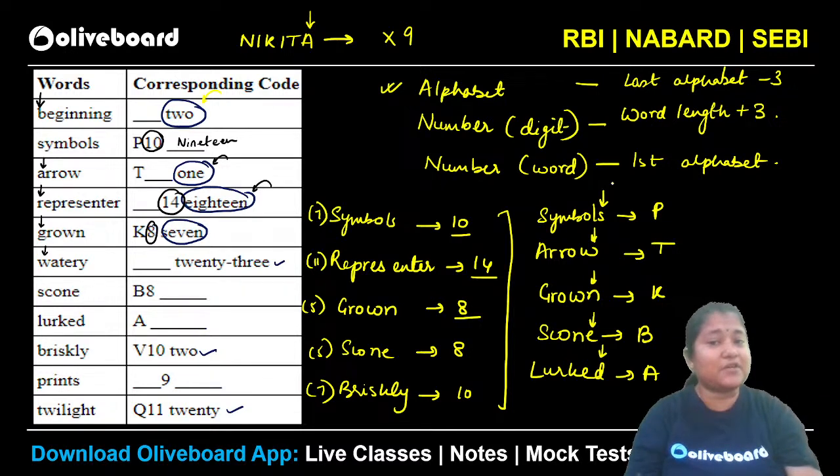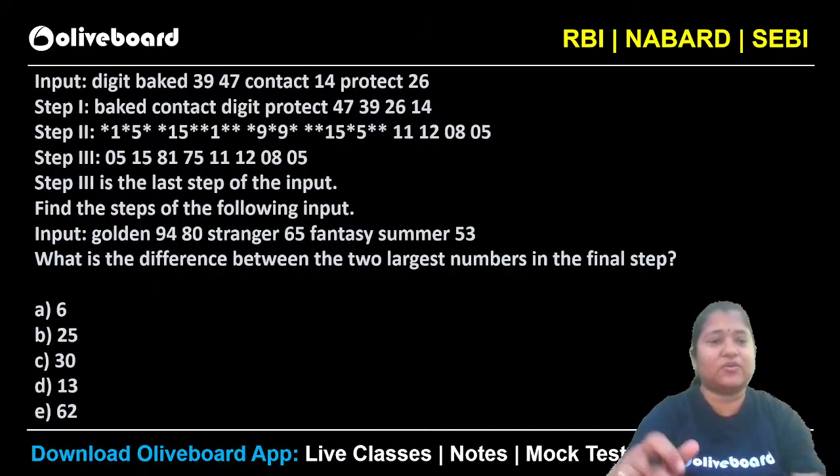And what is the number in word? It is the first alphabet. So N is what? N is the 14th character. So we will have a 14 here. So FOURTEEN, right? So my code will be X914. Everybody clear with this? Please let me know. Everybody clear? Okay. Chalo, next question.